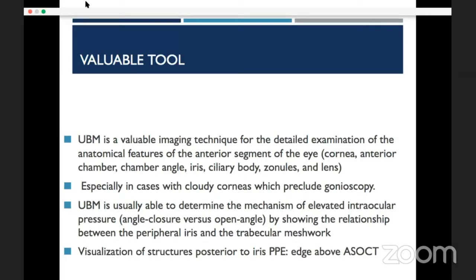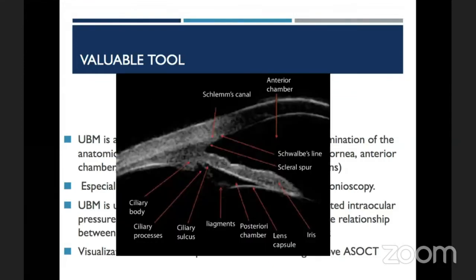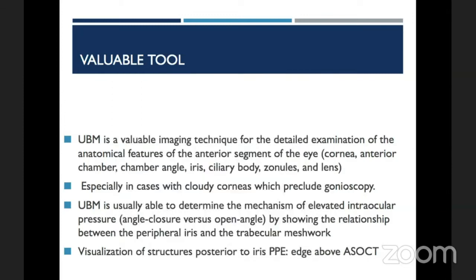Okay, sorry. So UBM is an extremely valuable imaging technique for detailed examination of the anterior segment, when we're talking about structures like the ciliary body, zonules, anterior chamber angle, iris, and especially the interrelationship between these structures. So UBM is an extremely important tool, and this importance becomes all the more when the cornea is hazy and gonioscopy cannot be done.